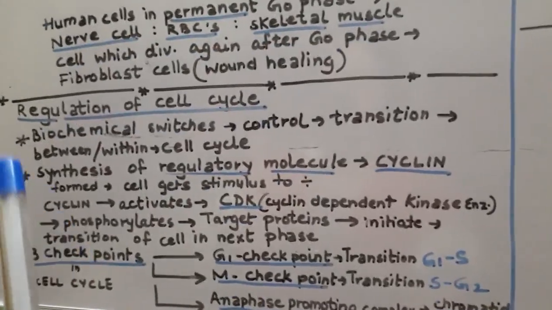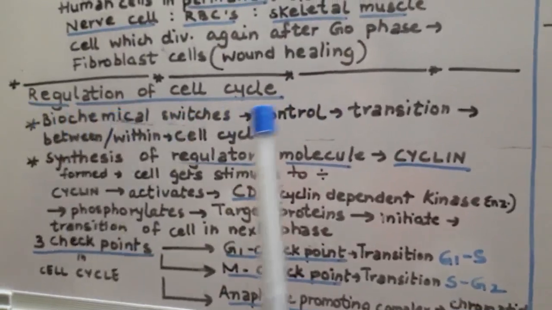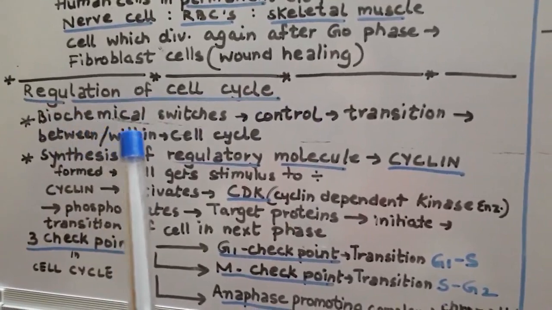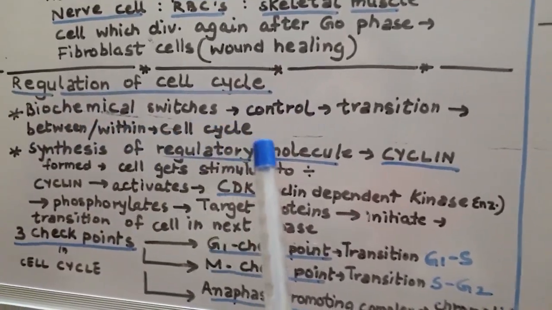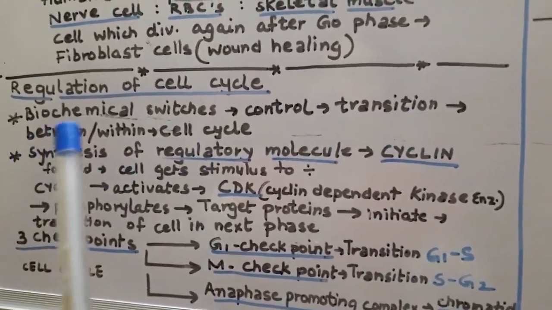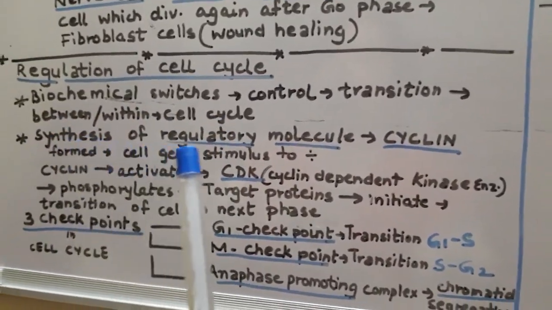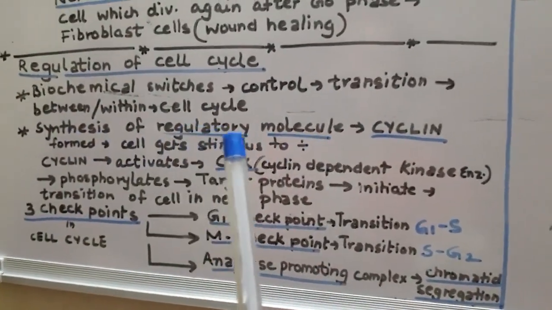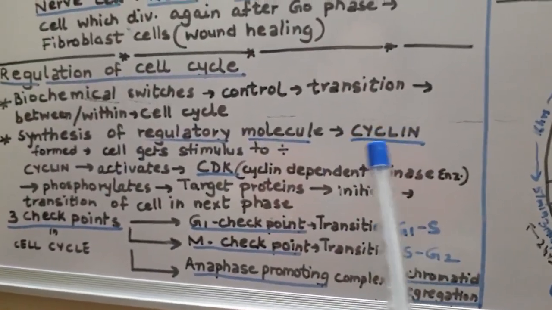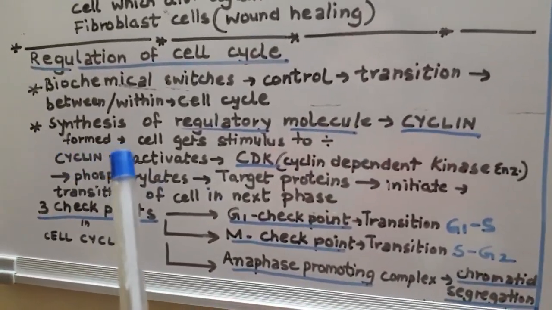Now we will discuss how the cell cycle is regulated, a mechanism called regulation of the cell cycle. It occurs with the help of certain biochemical switches which serve as a control for transition between and within the stages of the cell cycle. These biochemical switches are in the form of certain regulatory molecules synthesized by the gene mechanism. These regulatory proteins are the cyclins.